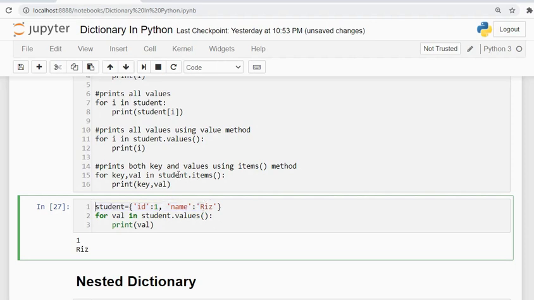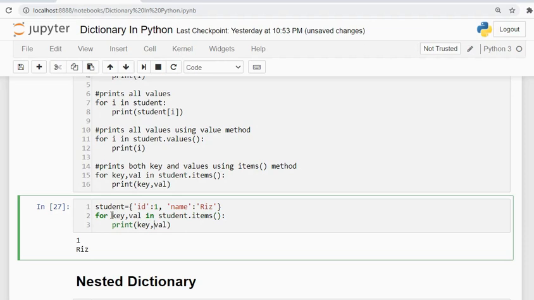So if we want to access both key and value, we will use this technique. Here we are going to use the items method, and simply print the key as well as the value.